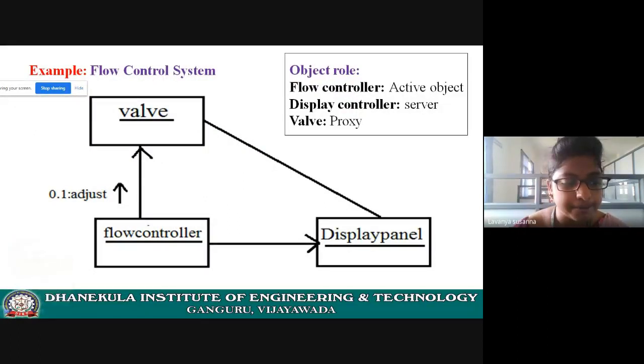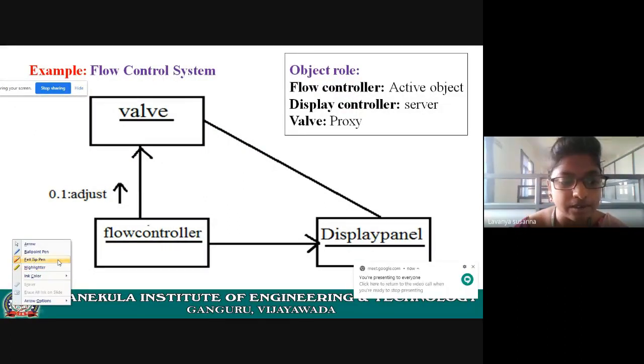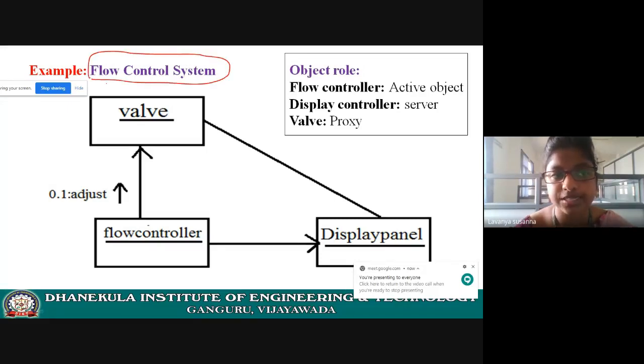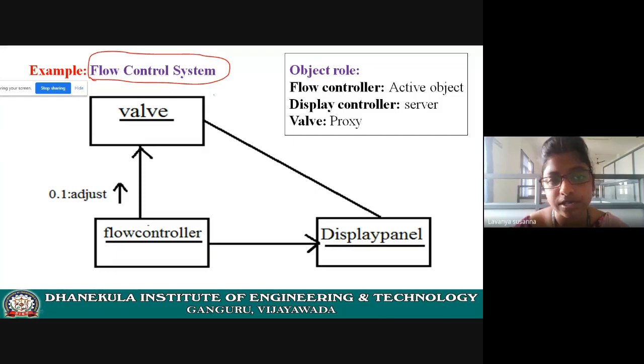Yes, see here. The next example is a flow control system. A flow control system will control the flow of water. Here I took the example from your textbook. The flow control system will control the flow of water in a pipe in some manufacturing company. It will control the water in a pipe from the manufacturing plant.